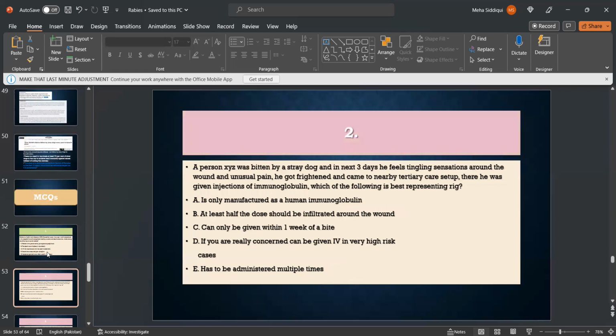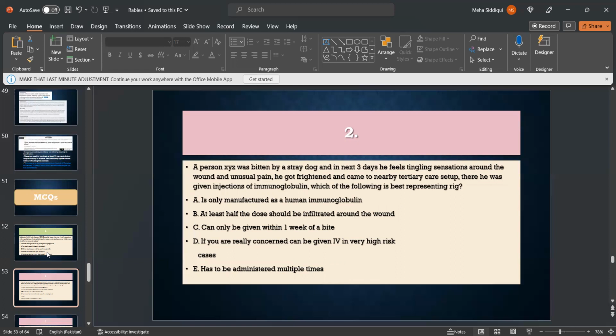MCQ number 2. A person XYZ was bitten by a stray dog and, over the next 3 days, he feels a tingling sensation around the wound and unusual pain. He got frightened and came to a nearby tertiary care setup. There he was given injections of immunoglobulin. Which of the following best represents rabies immunoglobulins?